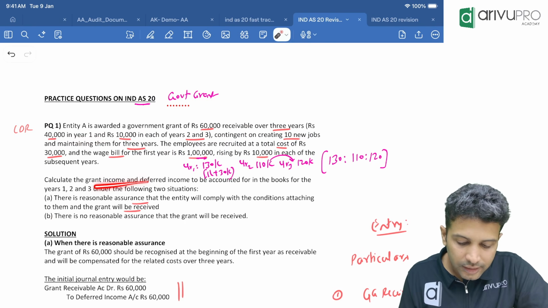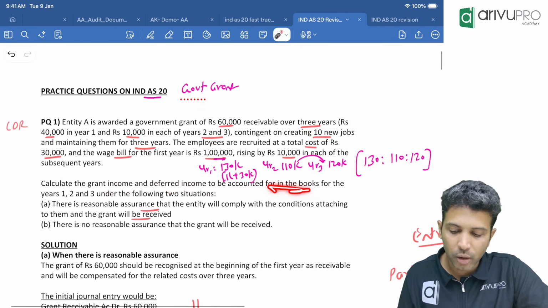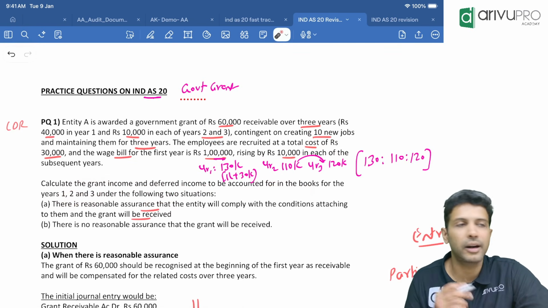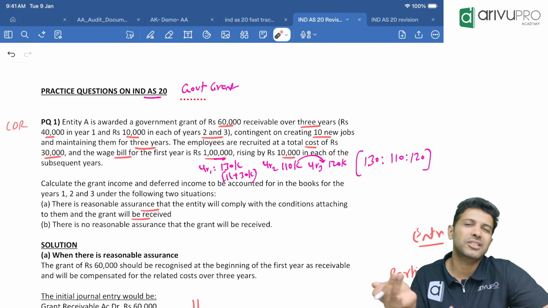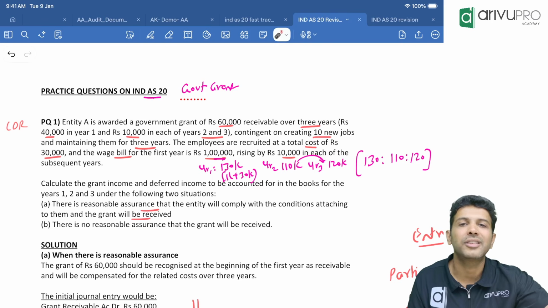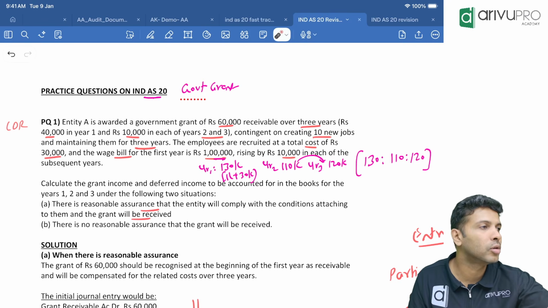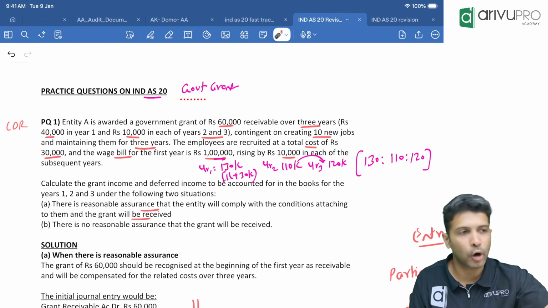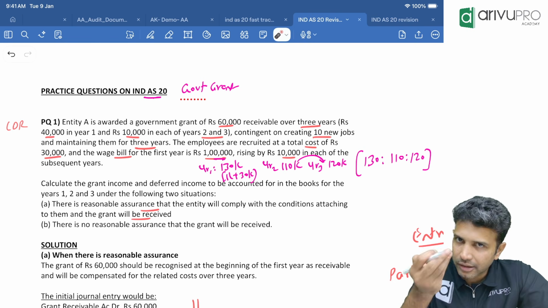Okay, calculate the grant income and deferred income to be accounted in the books for year 1, year 2, year 3 under 2 situations. Basically, they are asking for the deferred income balance. Second, they are asking how much deferred income you will recognize as income in SPL for all the 3 years. Okay, but under 2 situations.